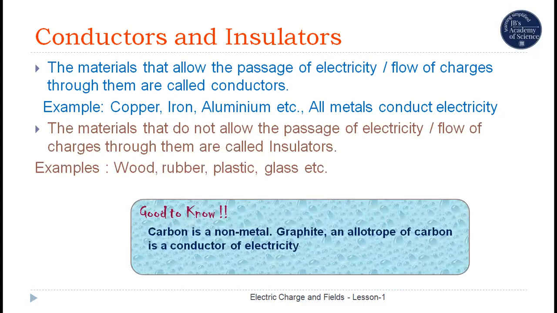Good to know. We know that metals are conductors of electricity and non-metals are insulators of electricity, but carbon is a non-metal. Graphite, an allotrope of carbon, is a good conductor of electricity.